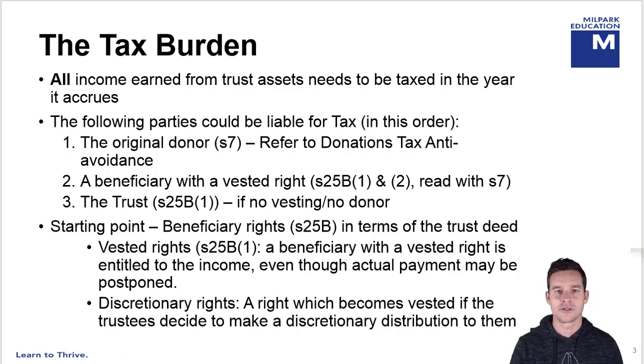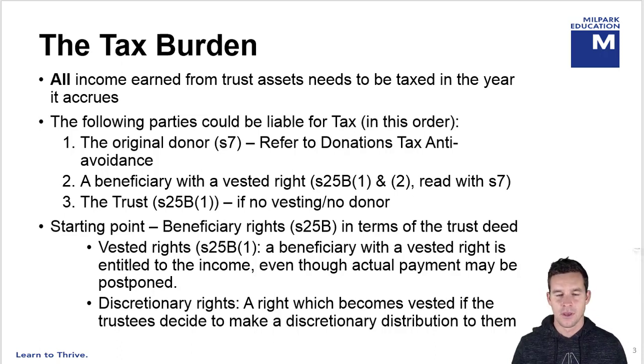The first is the original donor. That's in terms of Section 7, which we covered in video 6c when we did the donations tax section. So the first person that can be taxed is the original donor. The second person that can be taxed is a beneficiary with a vested right. So that's in terms of Section 25B, and we'll unpack that more in this lesson. And lastly, the trust. So the trust will get taxed if there are no beneficiaries with vested rights or no donor.